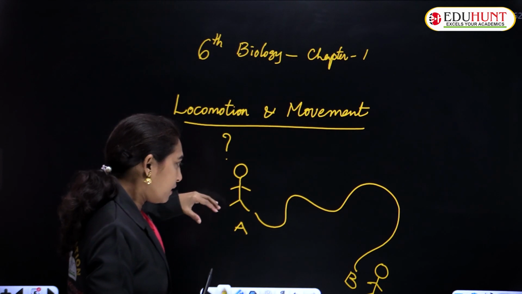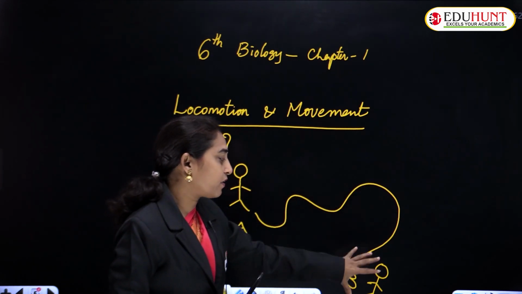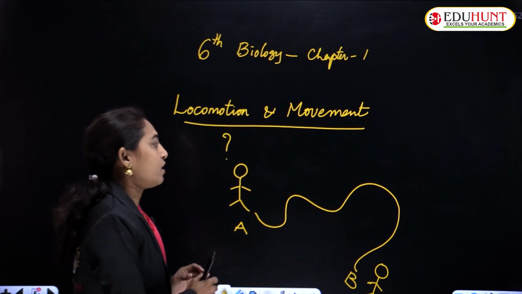So he goes in this way and reaches B. This is called locomotion.